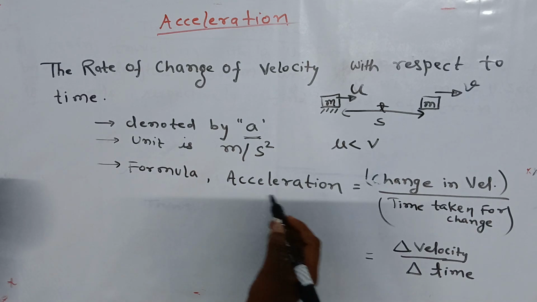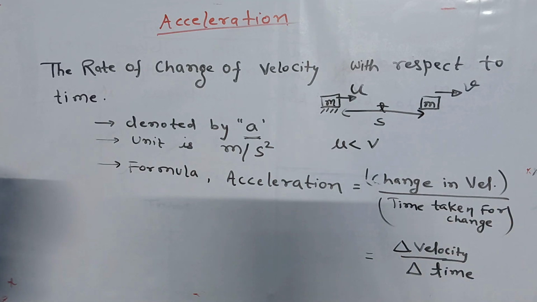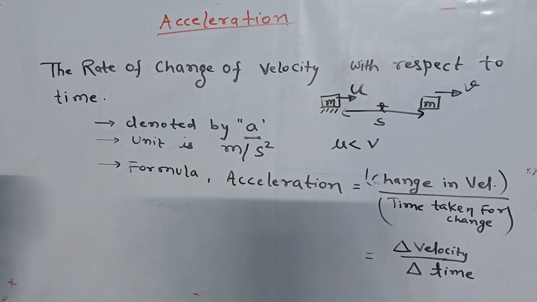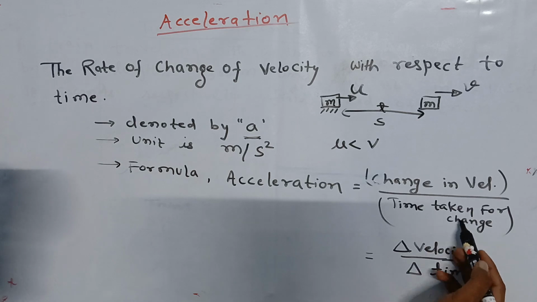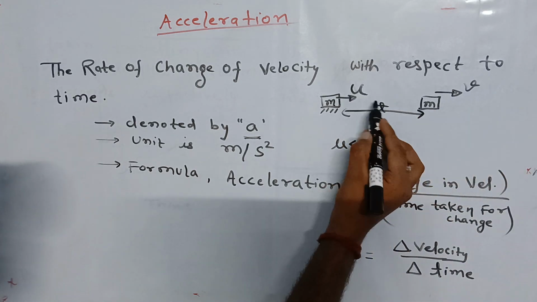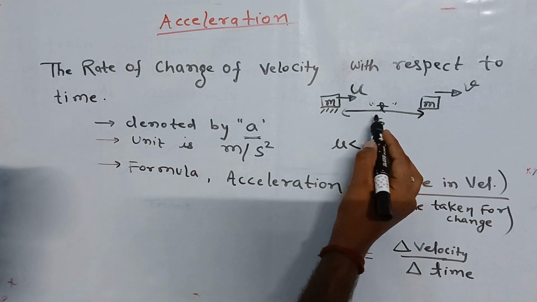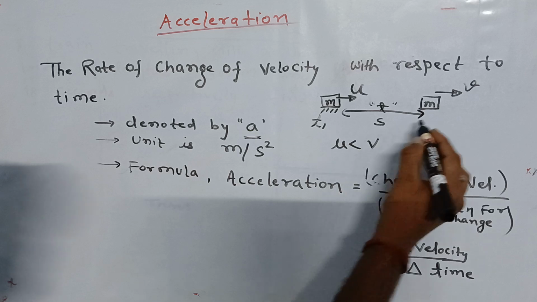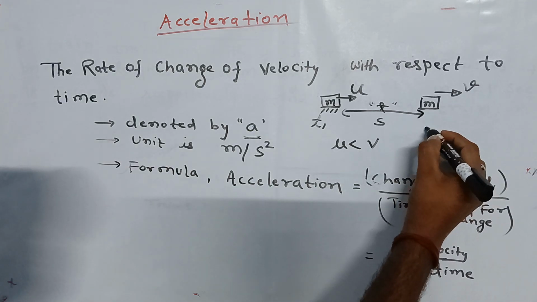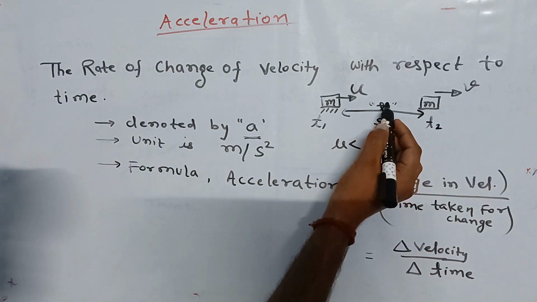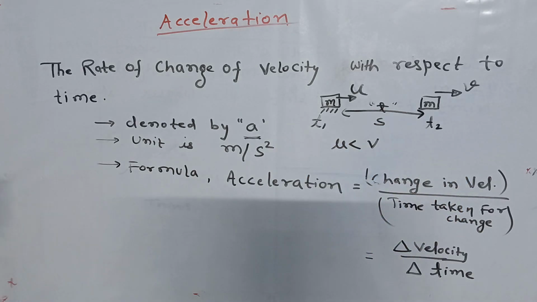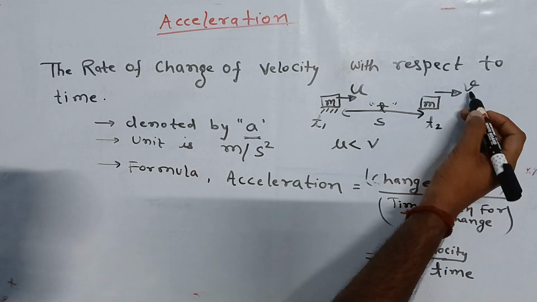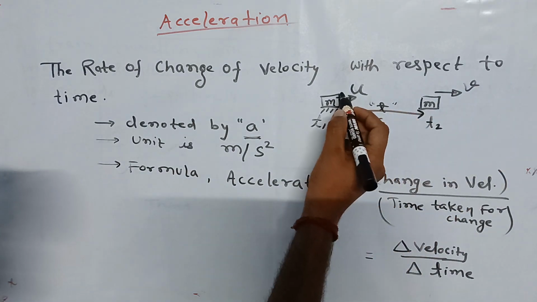So acceleration can be defined as the change in velocity, that is the difference of velocity, with respect to time, that is the time taken for changing this speed. Here the time is t, the time interval. Suppose at this position the time is t1 and at this position the time is t2. Then t is given by t2 minus t1, that is final time minus initial time, and this is the final velocity and this is the initial velocity.